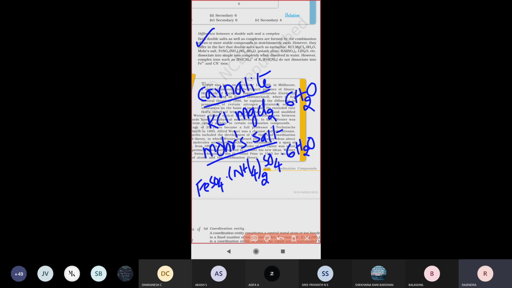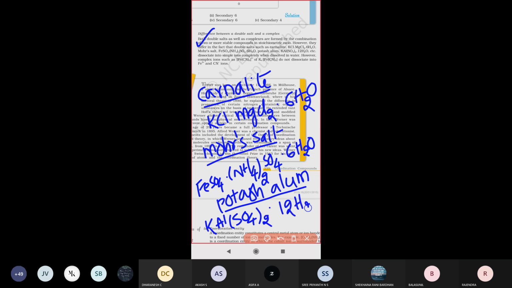Next one, potash alum. So these three compounds are especially examples of double salts. Potash alum is potassium aluminum sulfate, KAl(SO4)2·12H2O. These salts are called double salts. Why are these three salts called double salts?